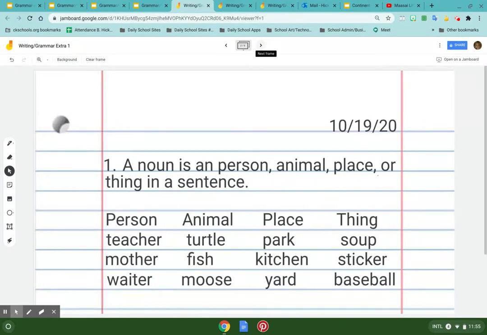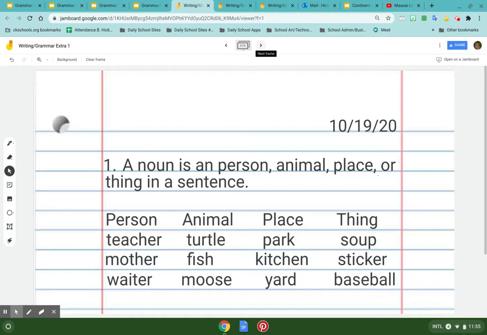All right. One of the things that we've learned in the last 5 weeks is that a noun is a person, animal, place, or thing in a sentence. A person is a teacher, a mother, a waiter. It is anything that is a person that is alive. It is not capitalized, all right, in the sentence if it's found within a sentence.